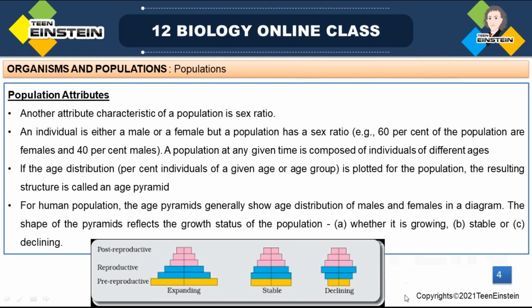I am repeatedly explaining this because these questions are repeated for the NEET exam. From the shape of this age pyramid, you need to find out the nature of that population. Different types of questions are coming with respect to this diagram. So you have to learn the nature of each population with the help of the age pyramid.